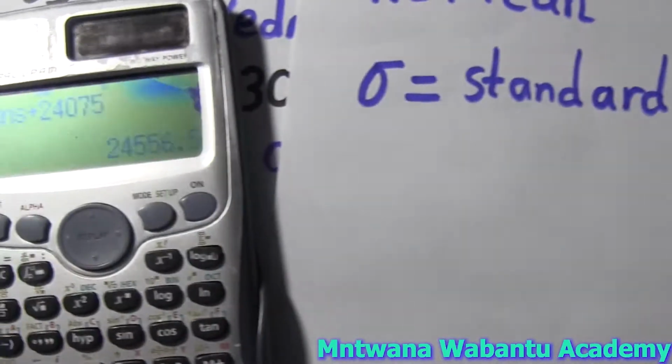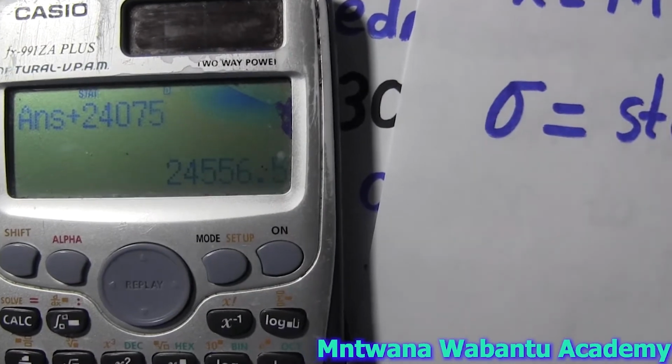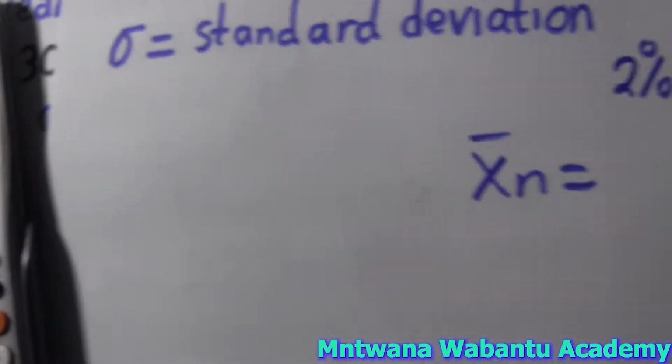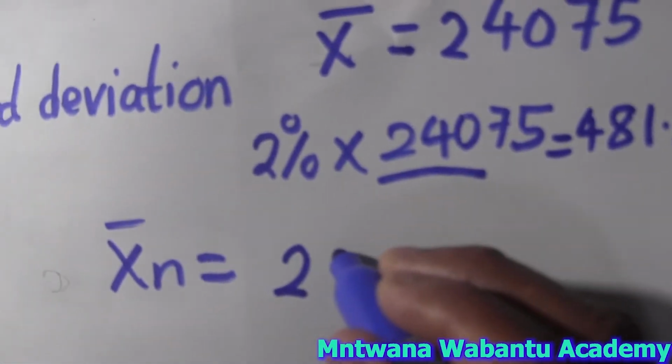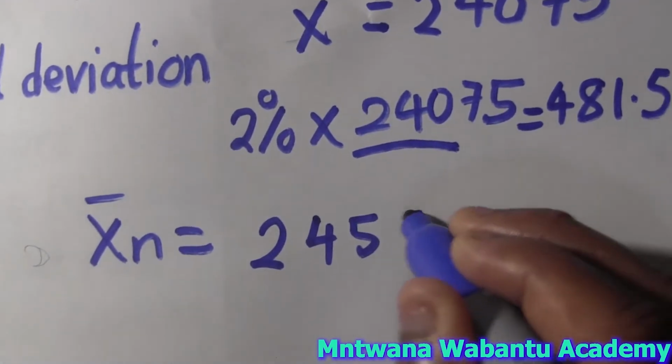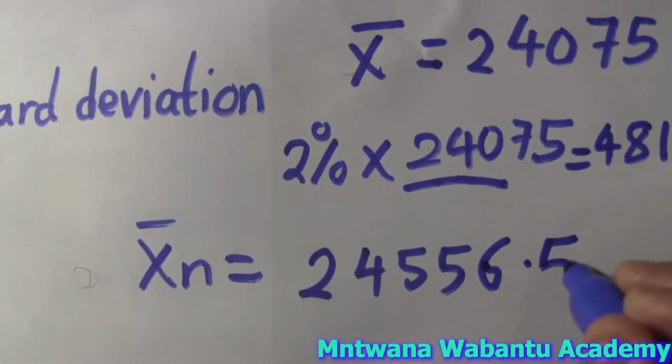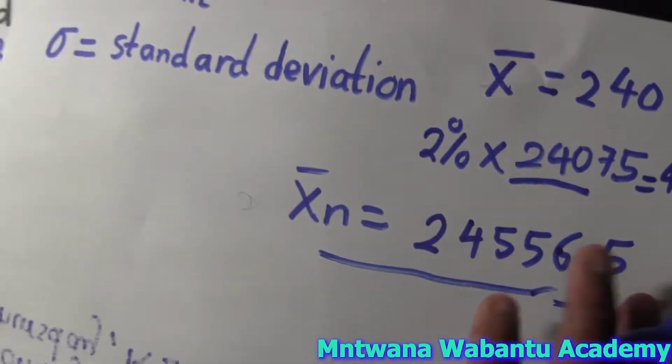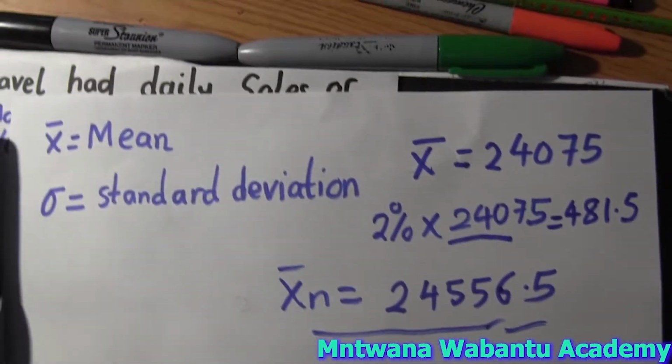Oh, so we got the mean of the next week, which is 24556.5. So this is what they're looking for.